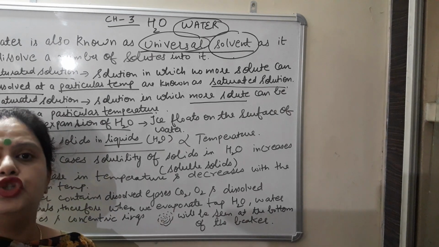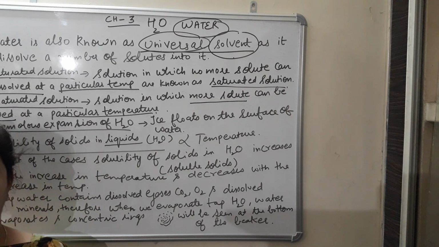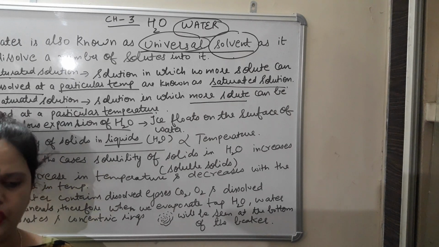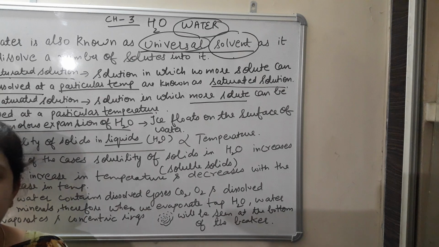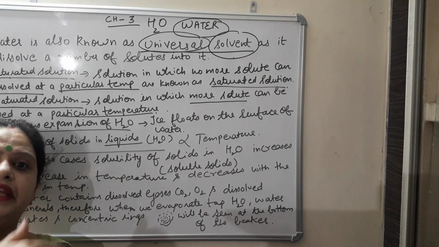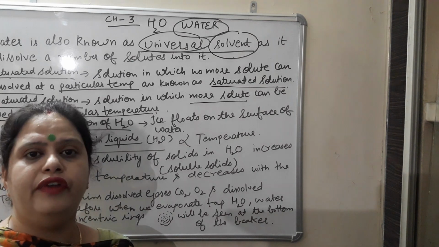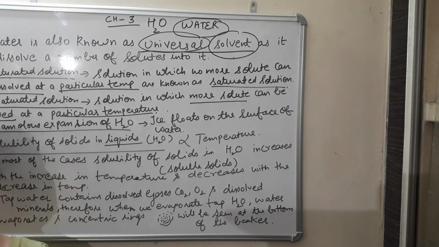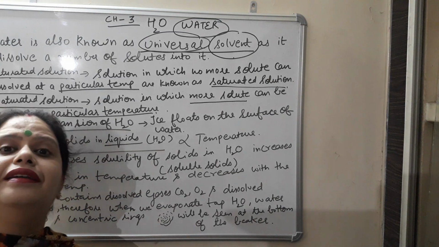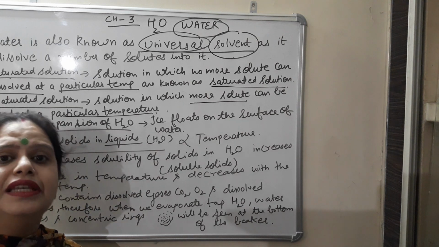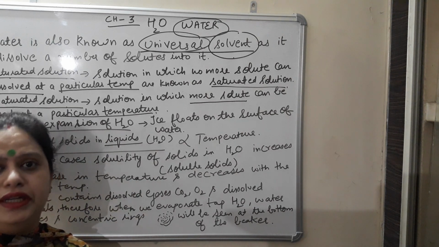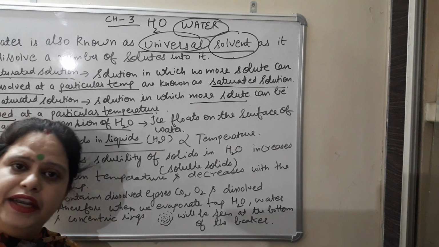Then add one more spatula, that will also dissolve. Then add one more spatula of salt, that will also dissolve. So this condition where solute keeps on dissolving in the solvent without increasing the amount of the solvent or without increasing the temperature, this is known as unsaturated solution, where it can dissolve.